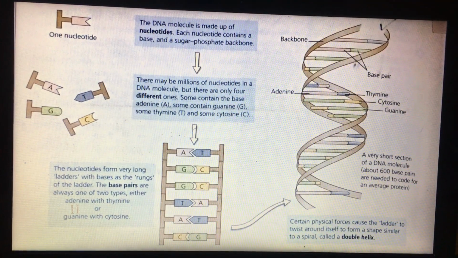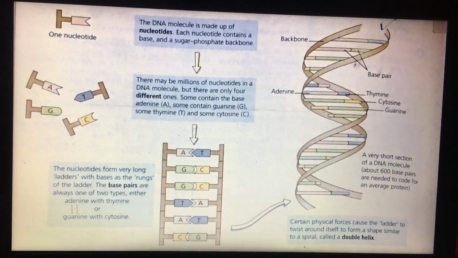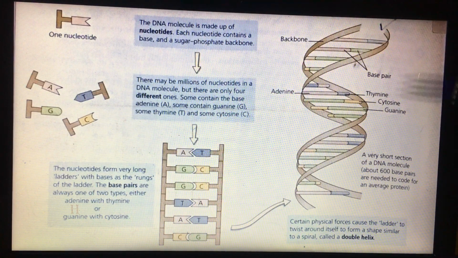If you look here at the shape of the ladder, you will find that it's twisted.